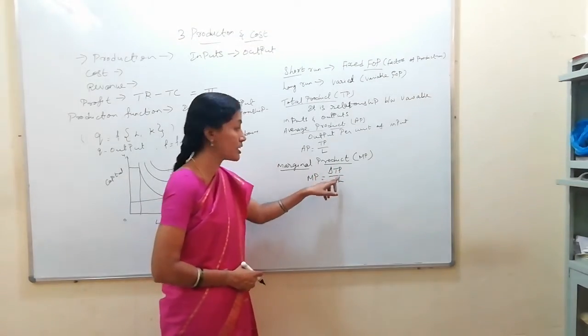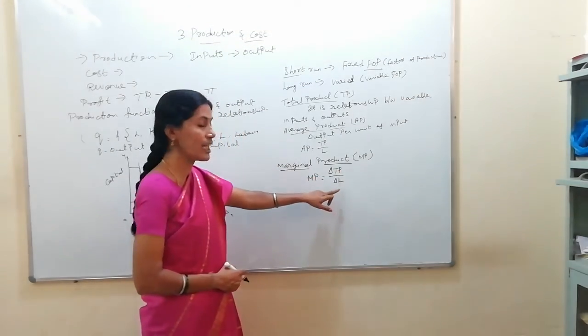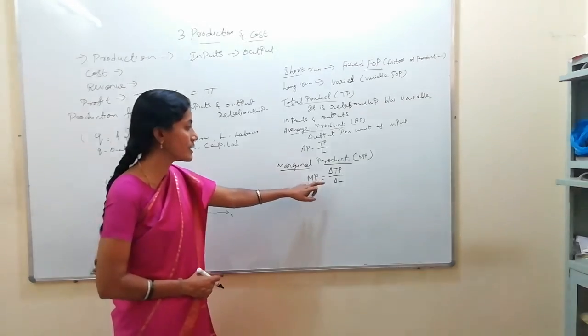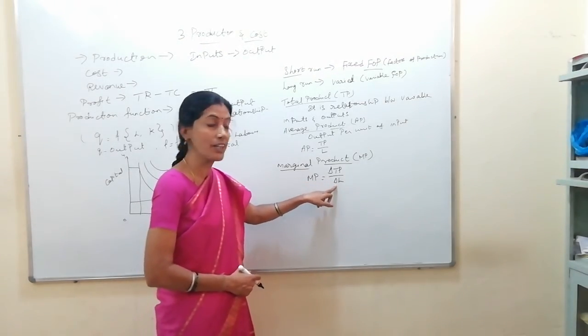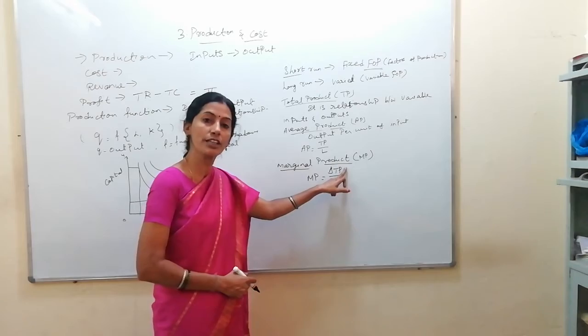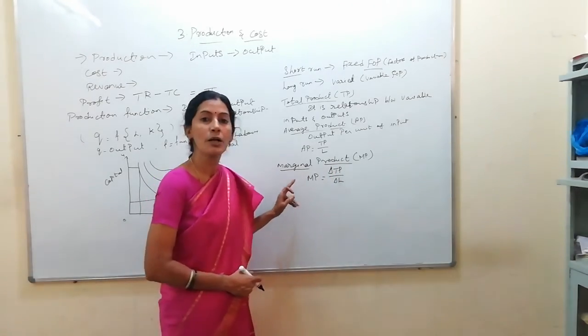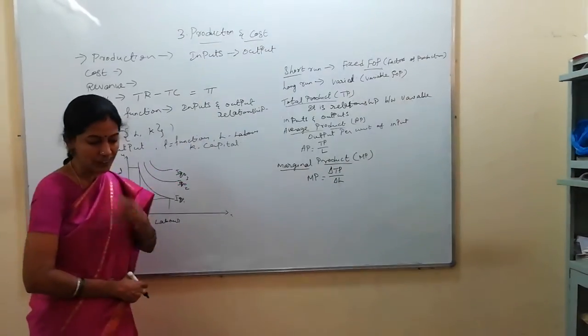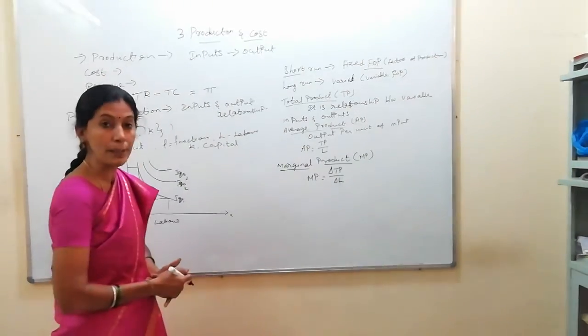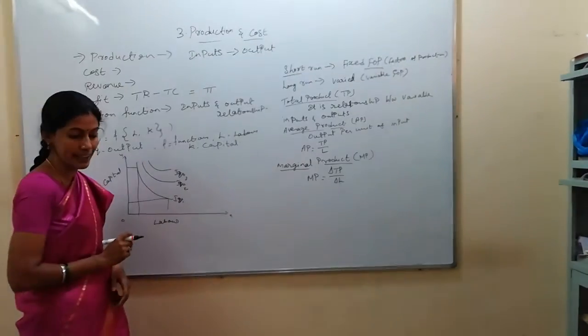Delta denotes changes. TP denotes total product. L denotes labor. So if changes in labor increase the labor level, the total product level will also increase. That is known as marginal product. Then the TP, AP, MP can be explained with the help of a table and diagram.